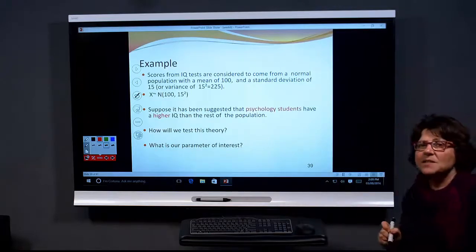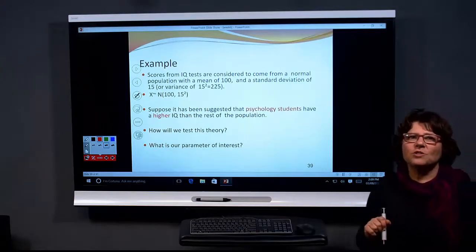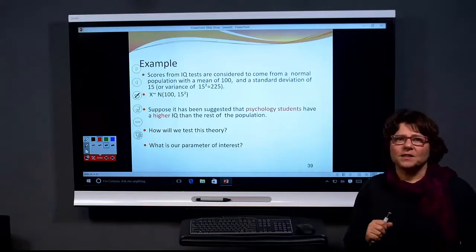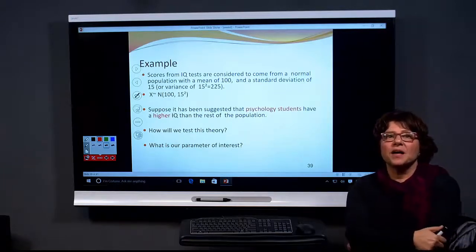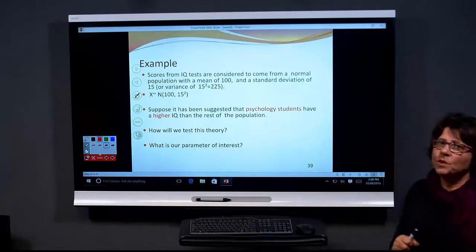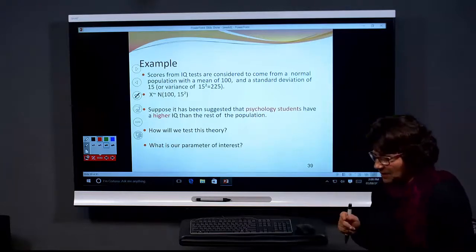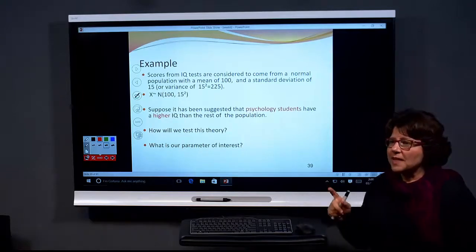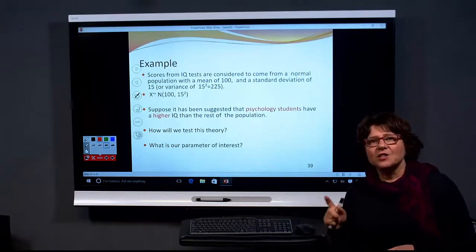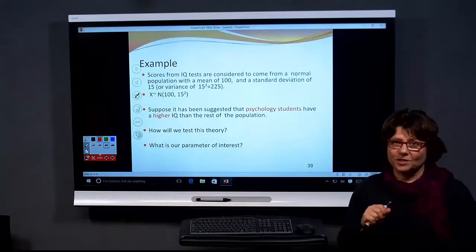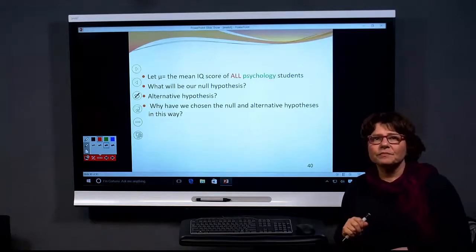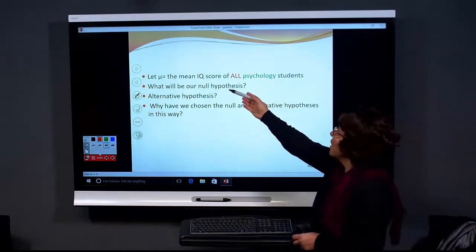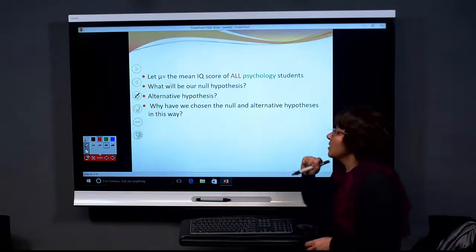Suppose it has been suggested that psychology students have a higher IQ than the rest of the population. So how can we test this theory? And what would be our parameter of interest? When we say define the parameter of interest, you say that let mu be the average IQ score for psychology students. All right? So we say mu is the average IQ score of all psychology students.